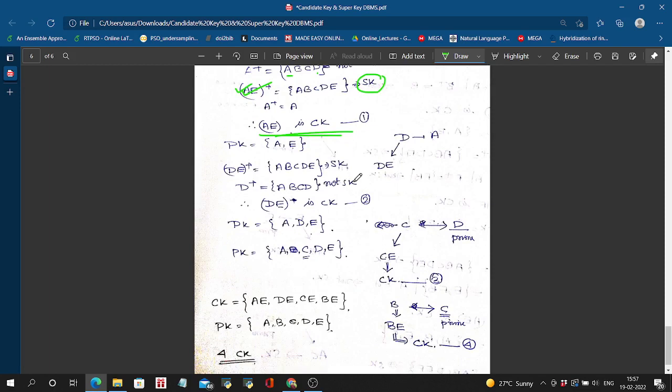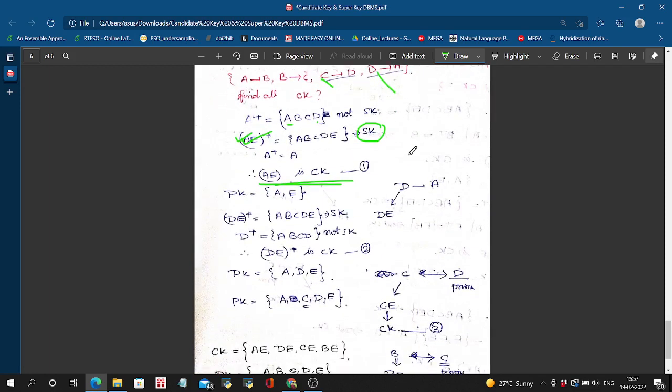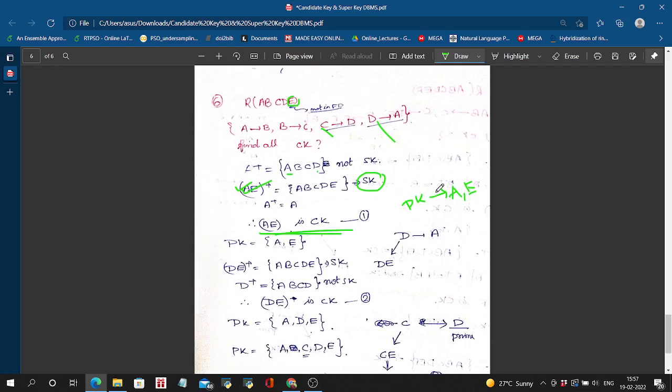And let's again come to our prime attributes. Okay, what is a prime attribute? The attributes which are present in any one of the candidate keys are called prime attributes. Then in candidate key AE, the prime attributes will be A and E. So there is a method for how to move with A and E. We have to see whether the right side of any FD is a prime attribute or not.